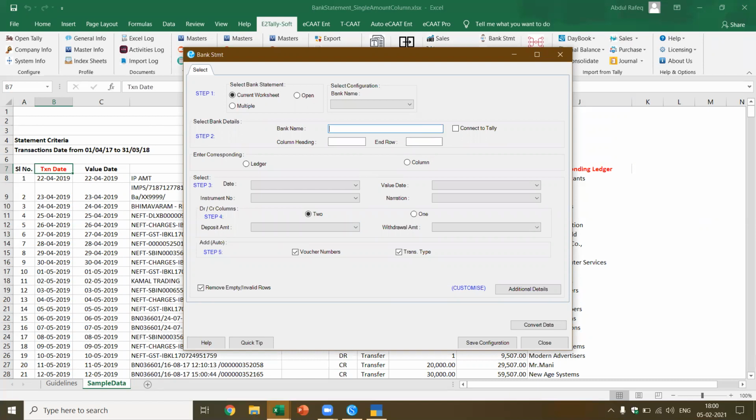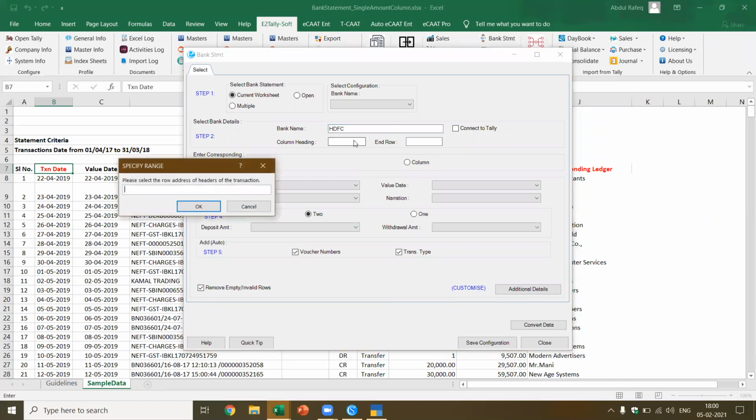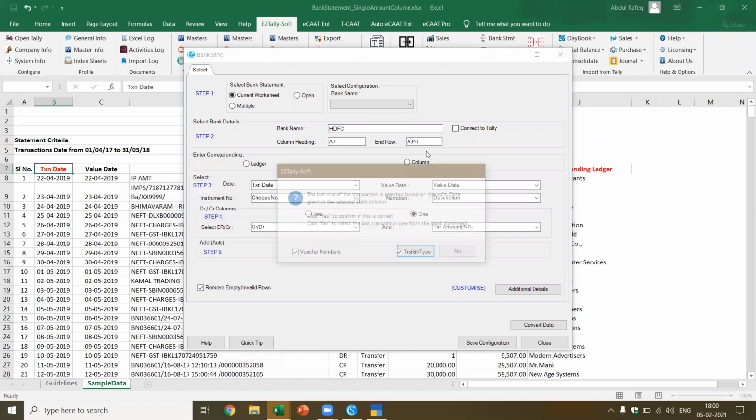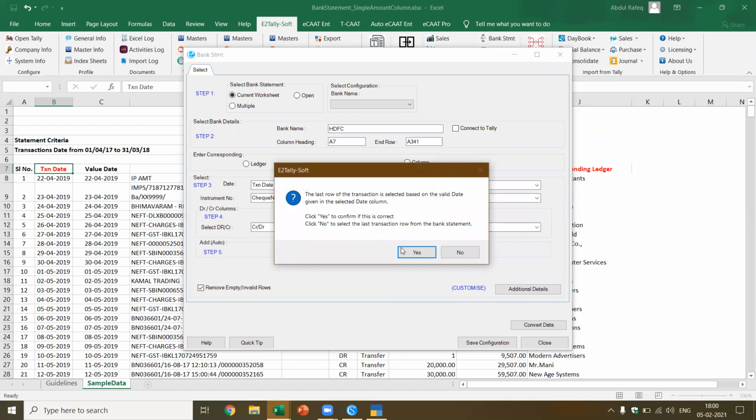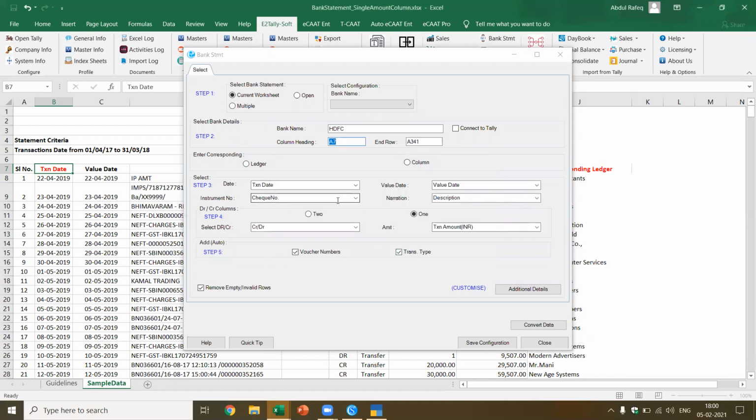By default, it will pick up all the figures. Let's say I give the name of the bank as HDFC. Now just follow the steps. Very simple. I select the first one, which in this case is the serial number. By default, it reads and picks up the last row and asks for confirmation. I say yes. Now, if you see here, by default it has read all the columns and populated them.